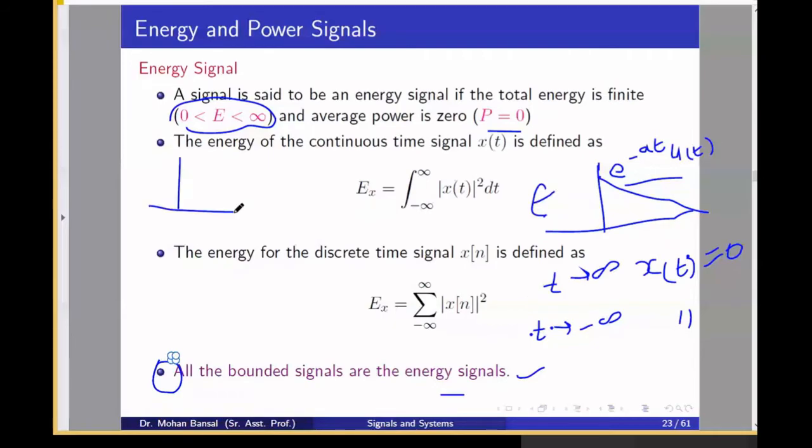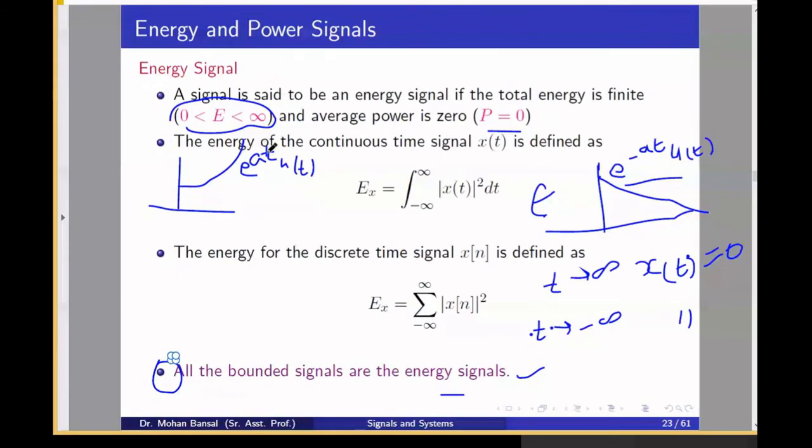If I draw one signal, this is the signal e to the power at u(t). This is an unbounded signal. Sometimes questions may ask whether e to the power at u(t) is an energy signal, power signal, neither energy nor power, or both energy and power signal.